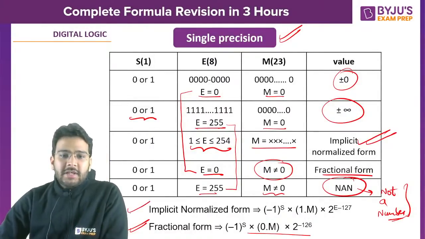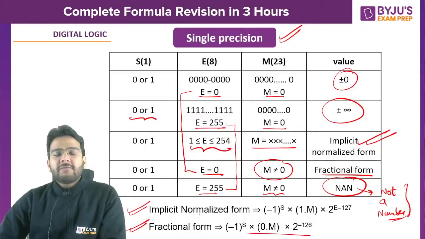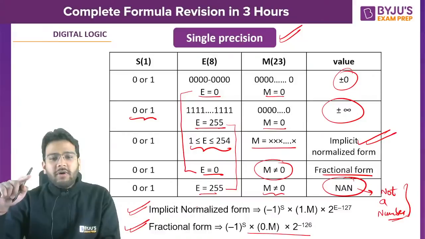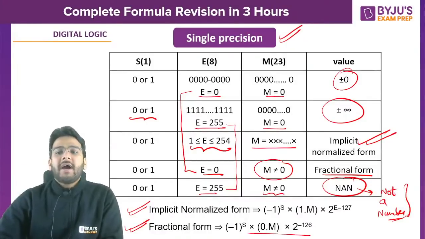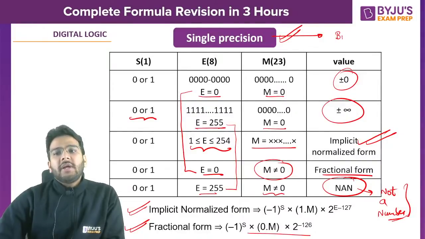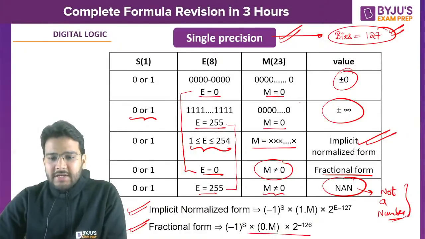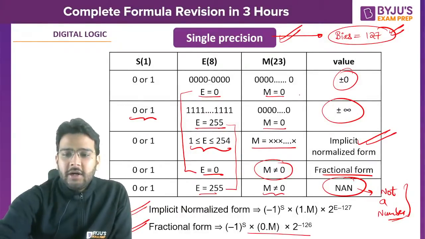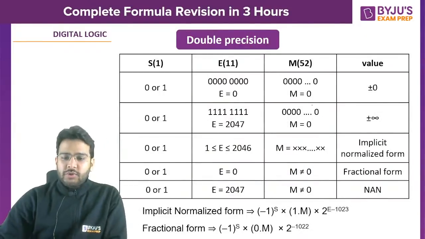For single precision, the formula is minus 1 raised to the power s into 1.m into 2 raised to the power e minus 127. Remember this: in case of single precision, the bias value will always be equal to 127. Is it clear to all of you? Any doubt so far?